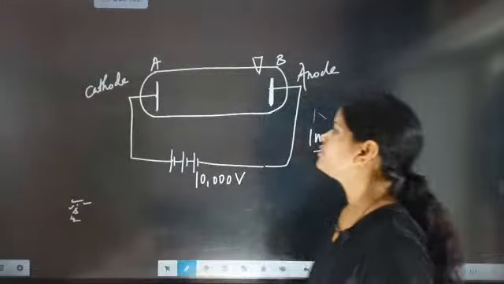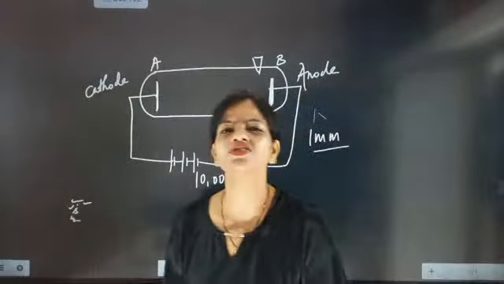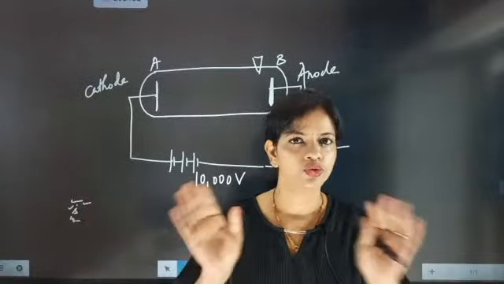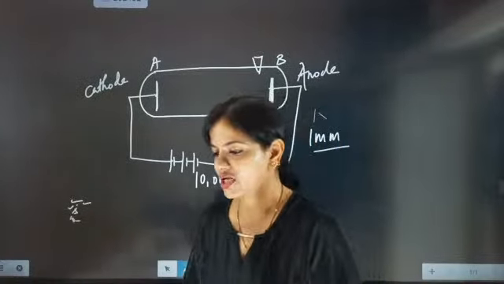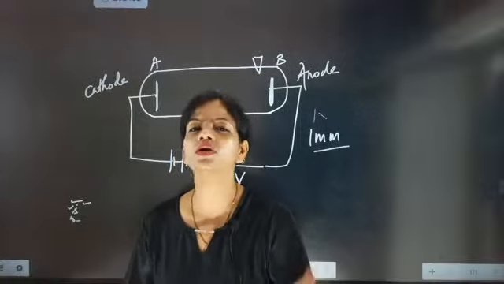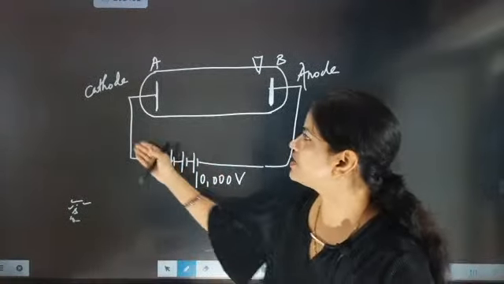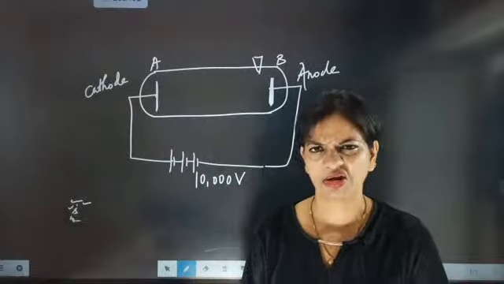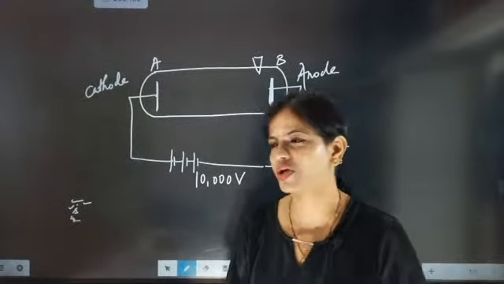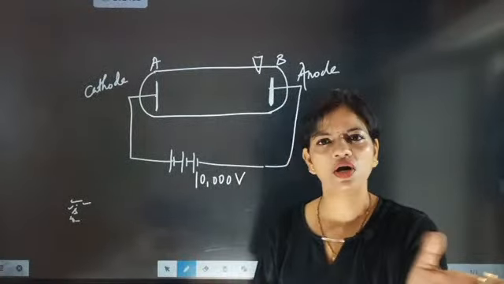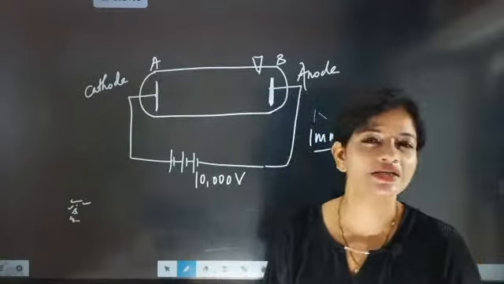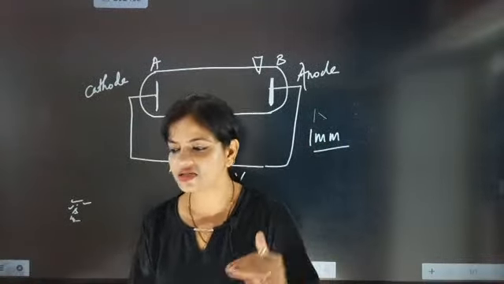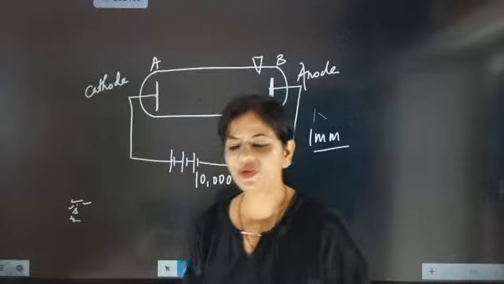First, normal pressure means no change has been done inside the discharge tube, and then they allowed current to pass through. When the current passed through the electrode, nothing happened. No color showing, no color change, nothing seen in the discharge tube. I think it is a failure only. Yes, it is a failure, Vishal.